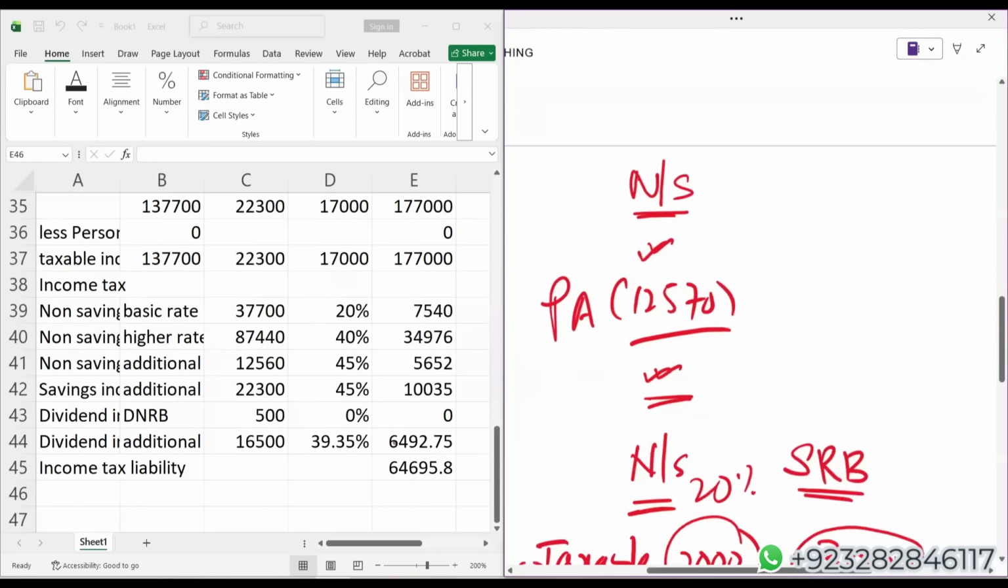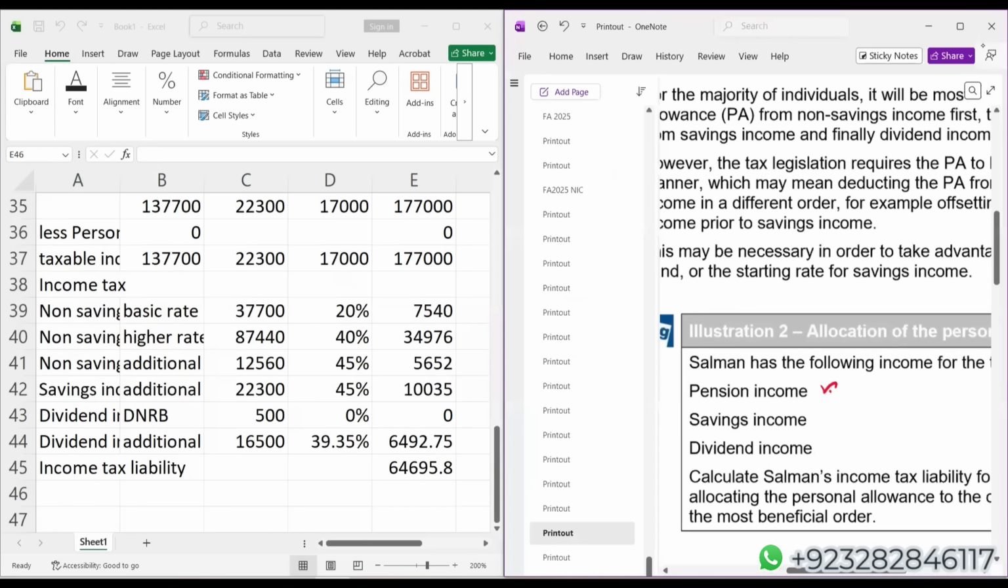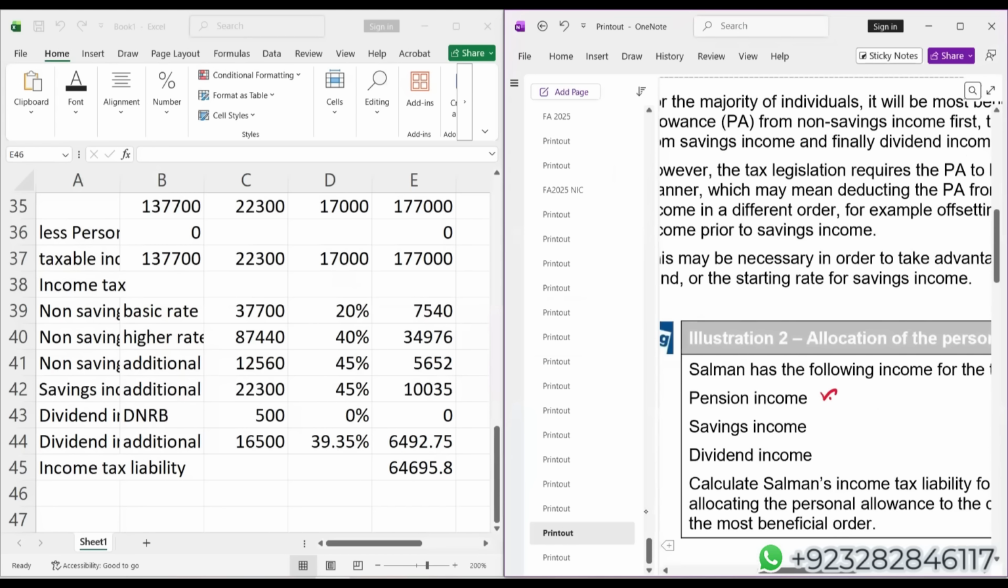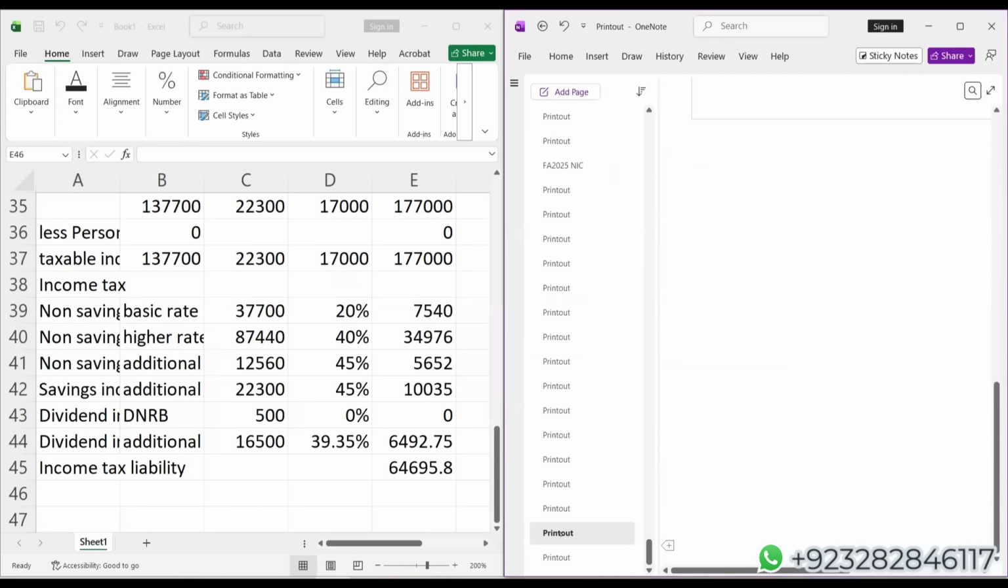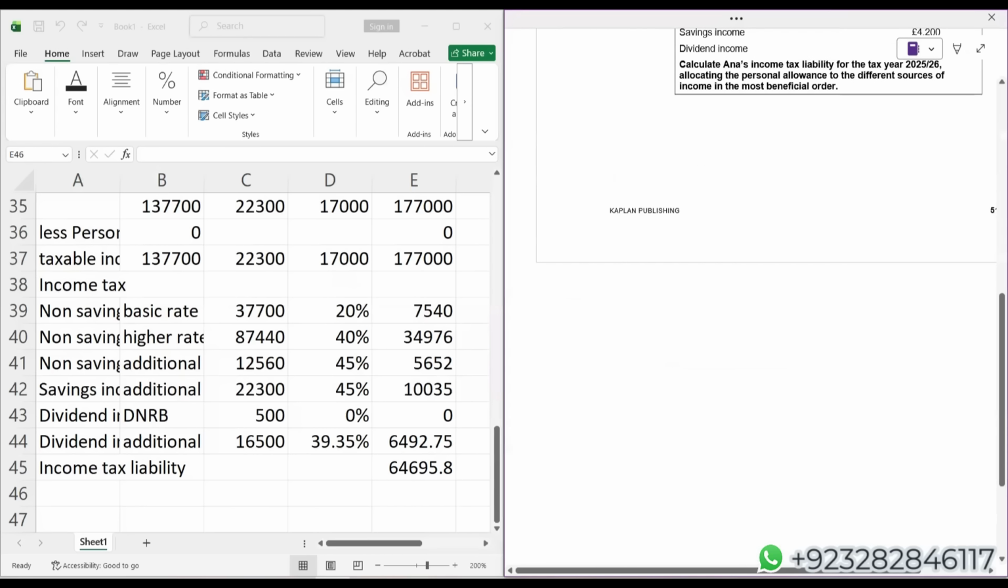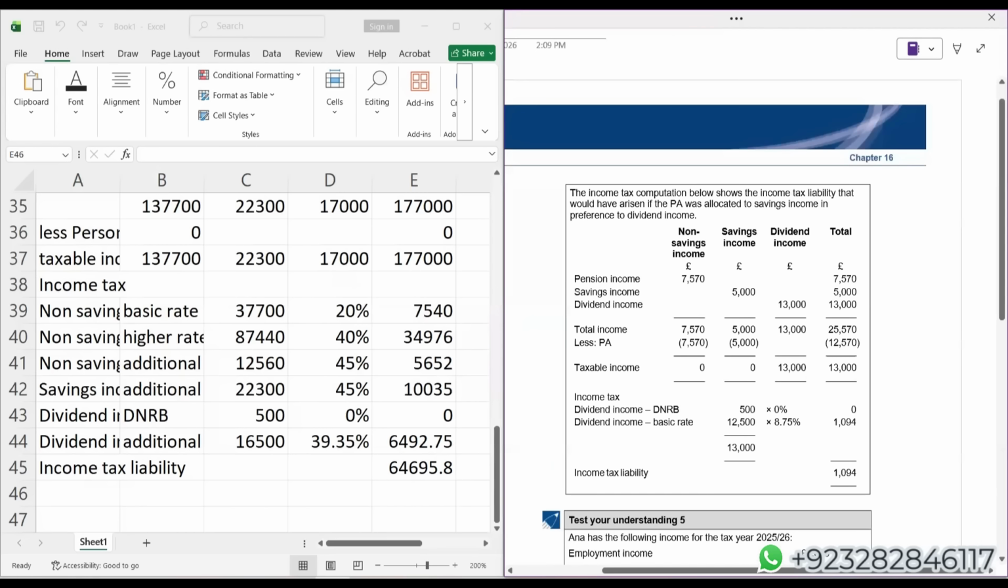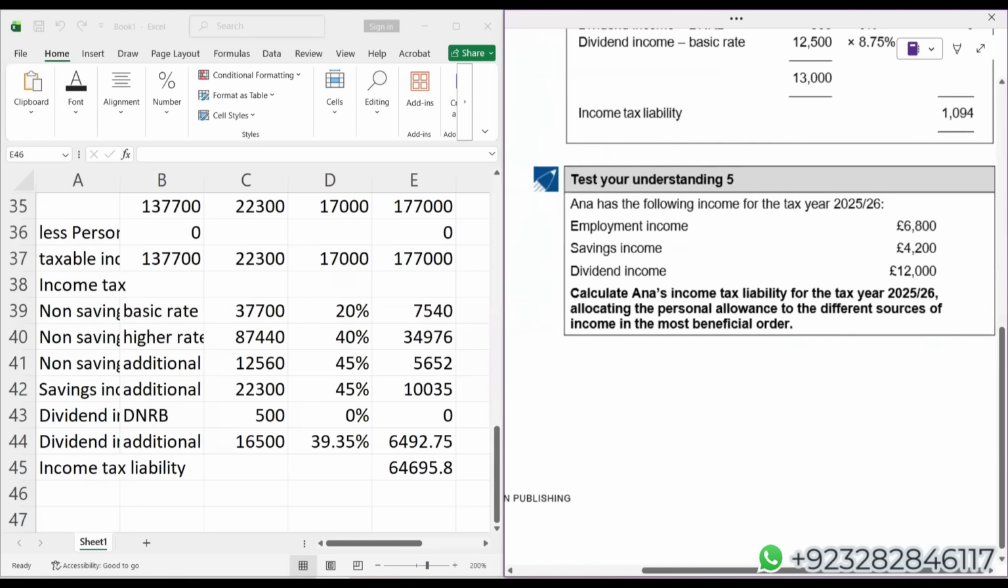Let me show you the next page if we have. Just a minute. Okay. Student, let's try this.